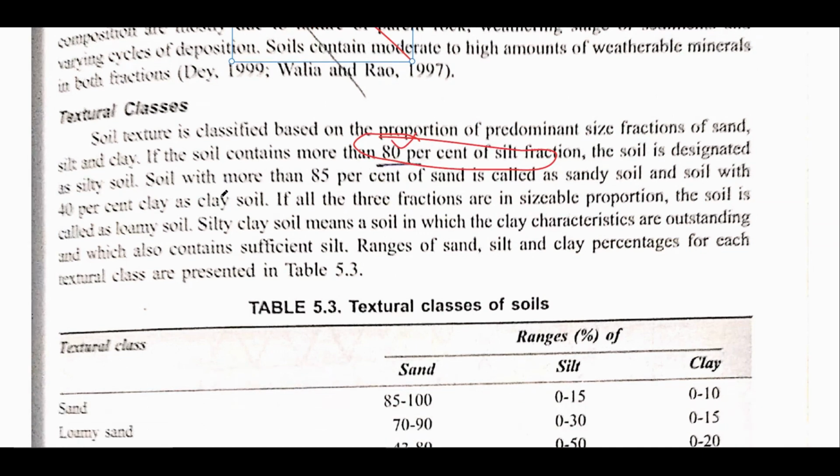Likewise, if a soil is said to be sandy, then it must have 85% of sand in it. And if you want to call a soil clay, then it must have 40% of clay in it. This is very important: the minimum percentage of the various constituents that must be present to call the soil silty, sandy or clay.